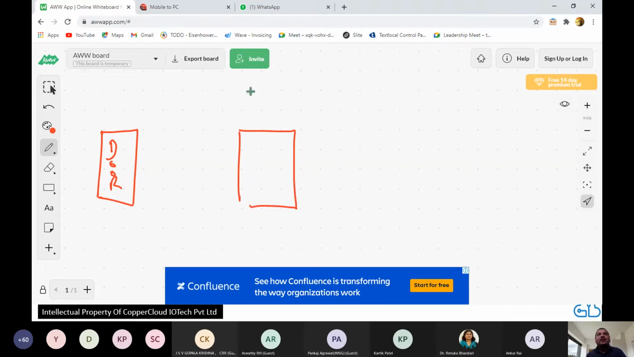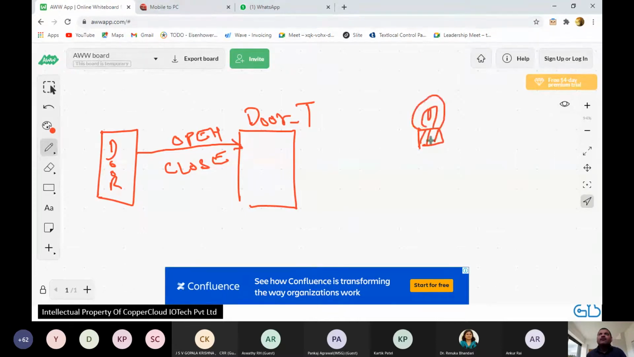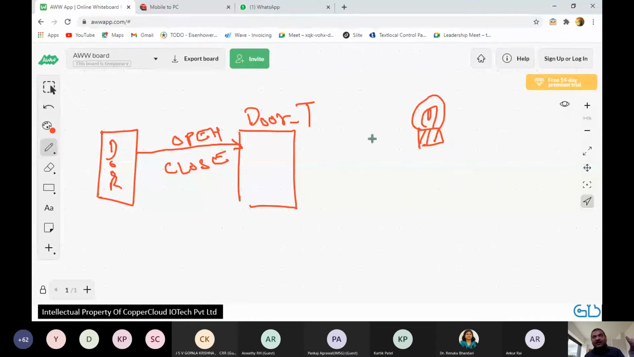Let's say I create a topic called door underscore topic. All right, and it just does one thing. It either publishes open or it publishes close, and its job is done, right? And on the other side of the topic, I want there to be a light, right? Now, whenever the door opens, I want a porch light to light. Whenever the door closes, I want the light to go off. Okay, so this is going to read open or close, right?